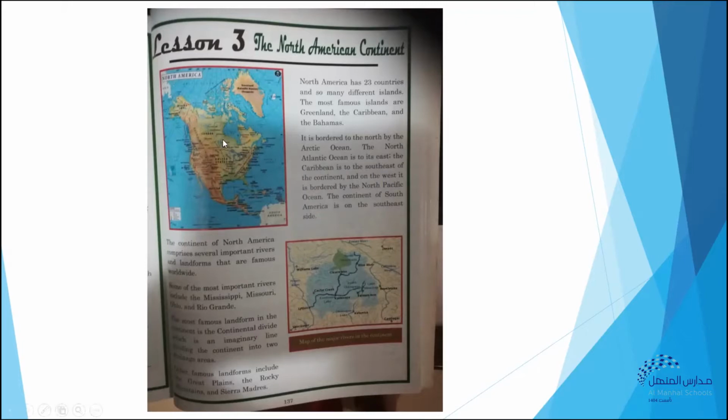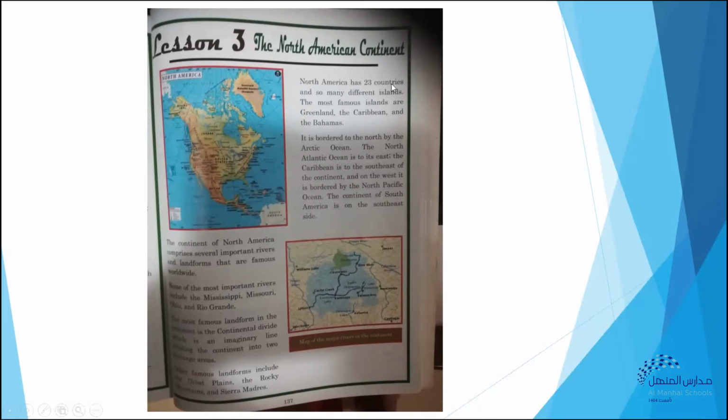Okay, so here we see the North American continent. It says the continent of North America comprises several important rivers and landforms that are famous worldwide. Some of the most important rivers include the Mississippi, Missouri, Ohio, and Rio Grande. The most famous landform in the continent is the Continental Divide, which is an imaginary line dividing the continent into two drainage areas. Other famous landforms include the Great Plains, the Rocky Mountains, and Sierra Madres.